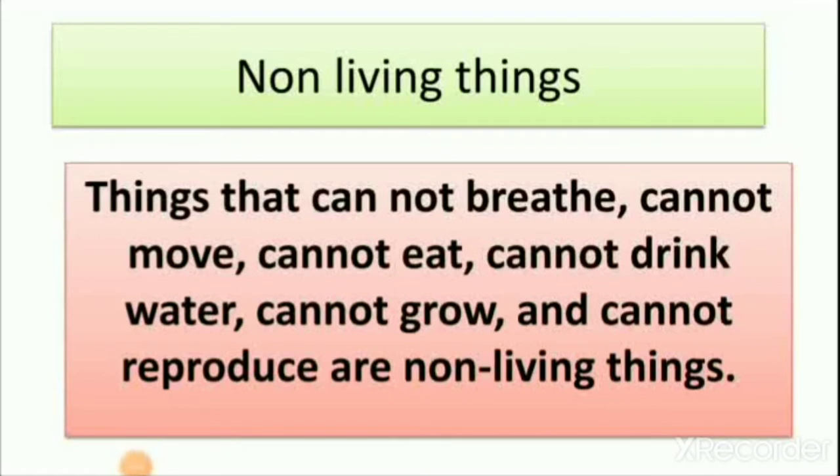Non-living things cannot move, like a bottle or benches or computers or a car, they cannot move by their own. They cannot breathe, eat food or drink water. We learn this in lesson number 2.